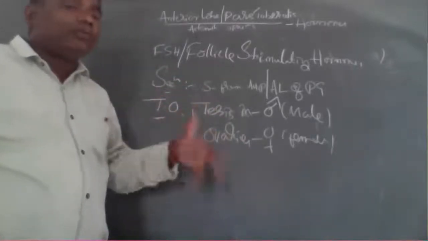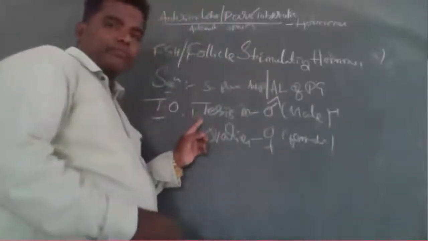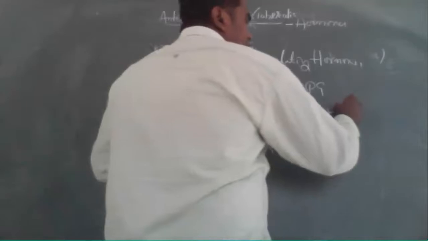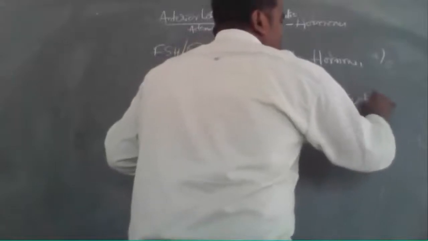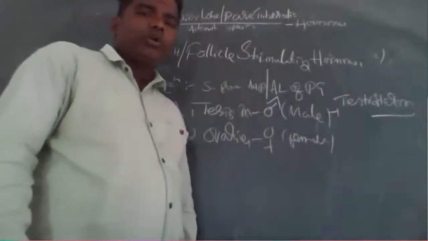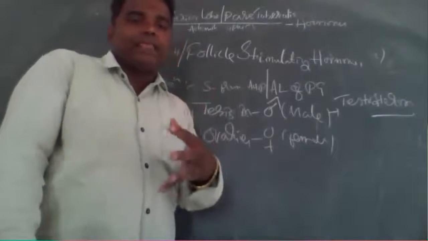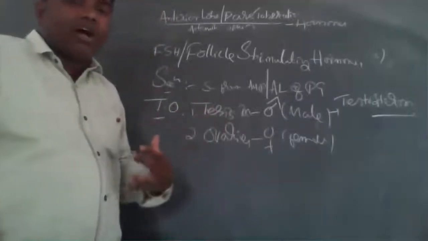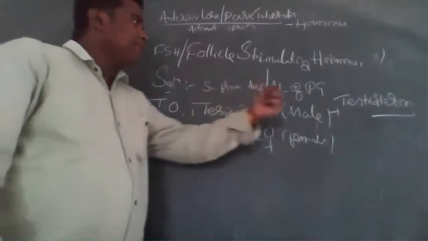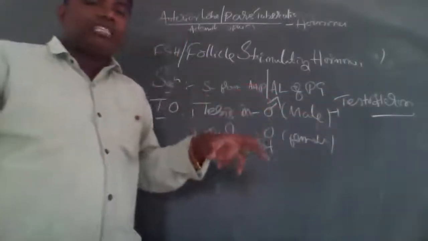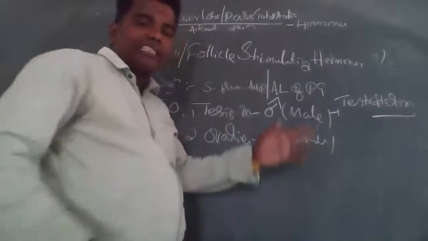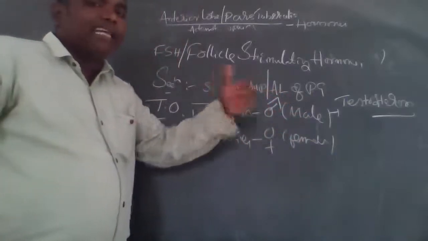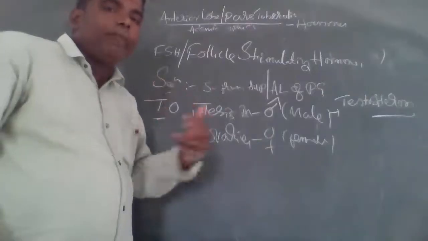This hormone functions on the testis in males and on the ovaries in females. In the testis, FSH is responsible for secretion of testosterone. The testosterone hormone is released under the influence of FSH. This testosterone is responsible for the development of the secondary sexual characters in males.